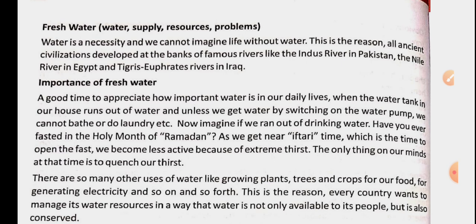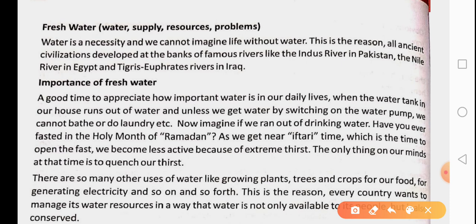Not only the Indus Valley civilization, but there are examples of other civilizations as well. For example, the Nile River, which is found in Egypt, and the Tigris Euphrates River in Iraq. The earlier civilizations started near the rivers because it was easier for life to sustain there.